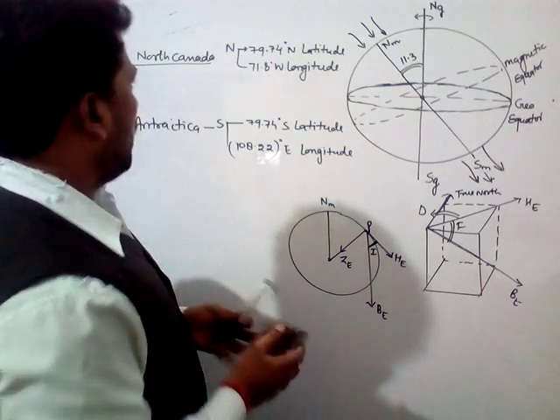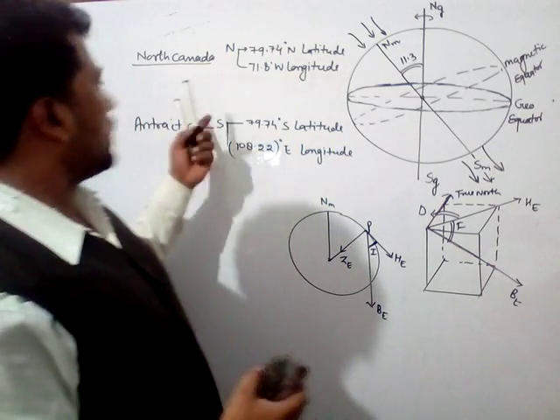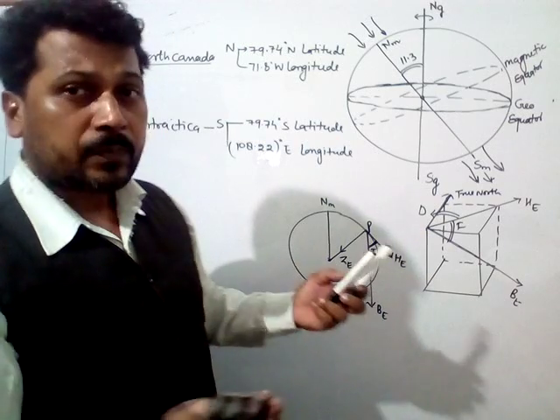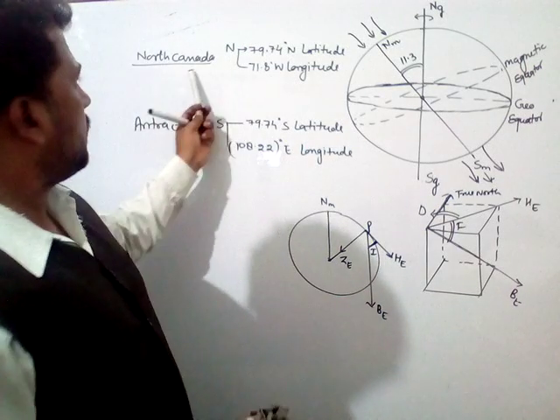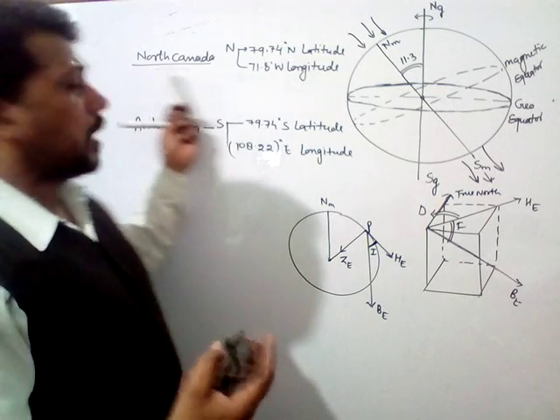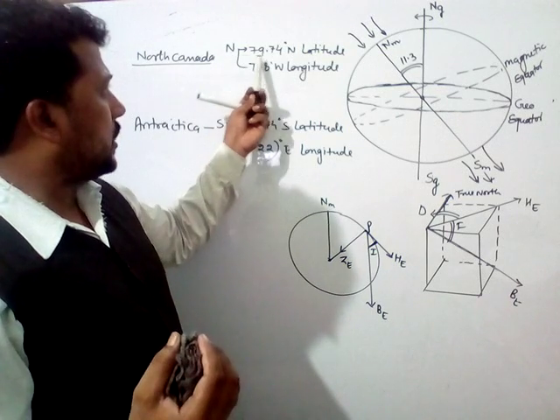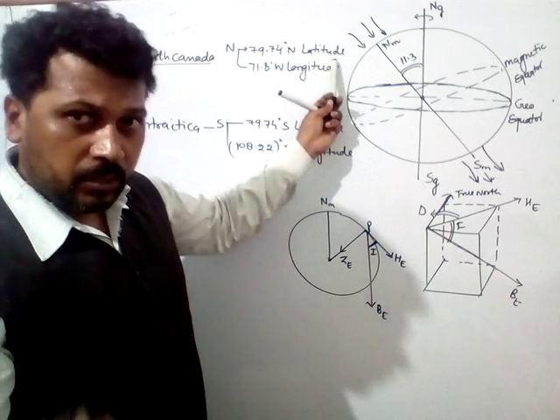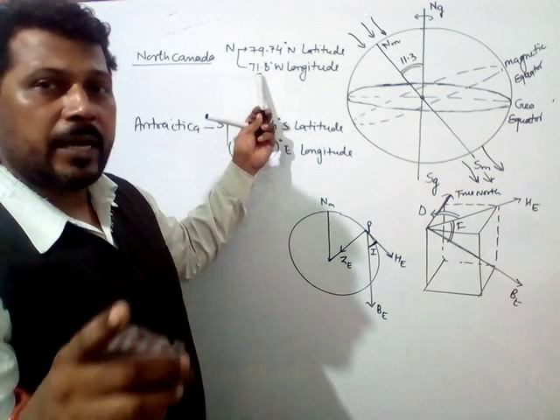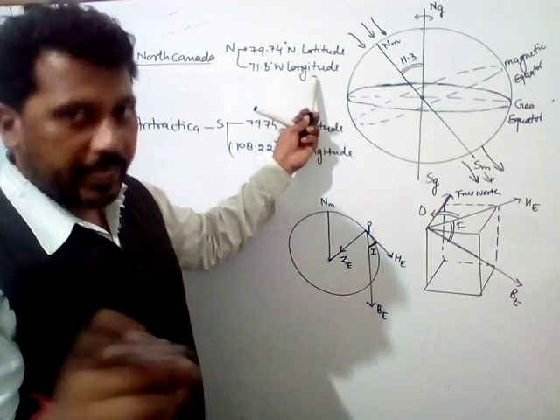Okay, so let me discuss the north and south poles of earth's magnetism. The north pole is situated in North Canada at 79.74 degrees north latitude and 71.8 degrees west longitude.